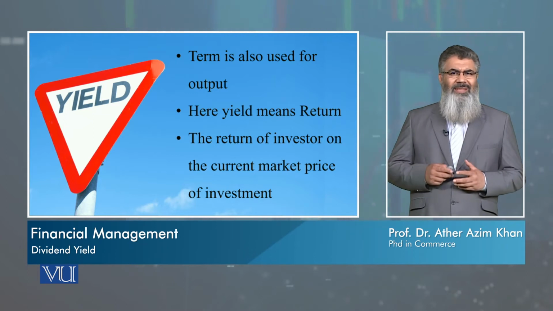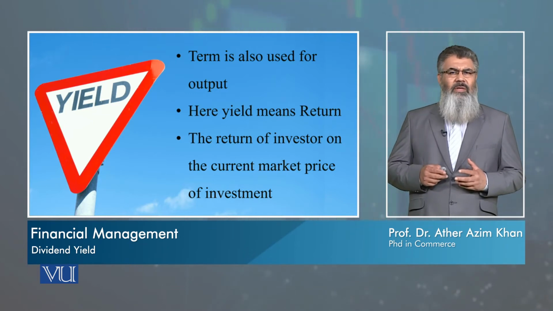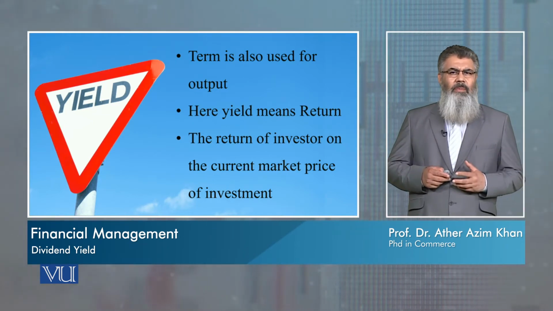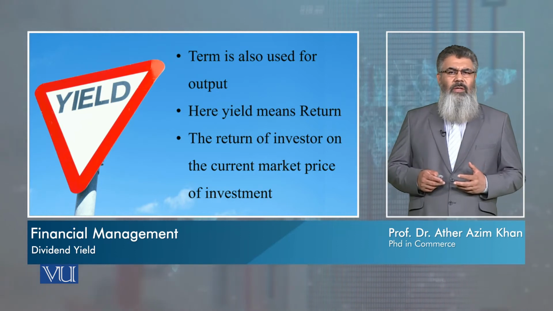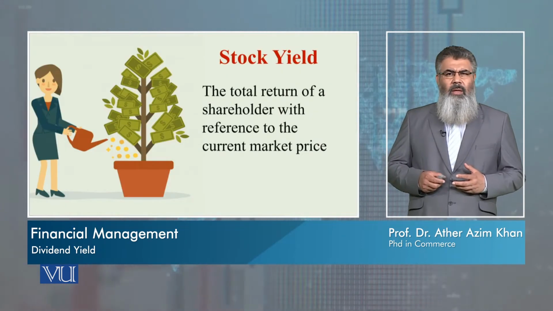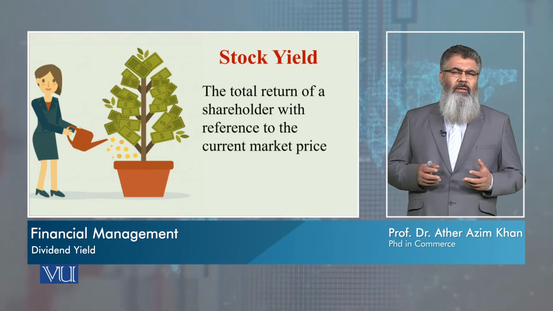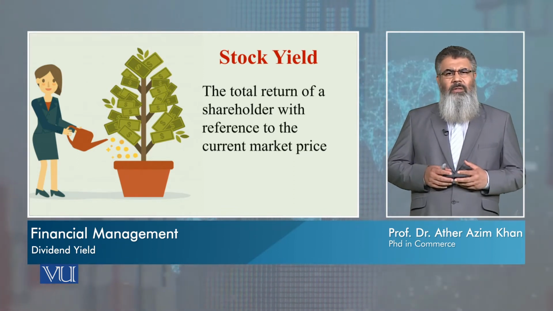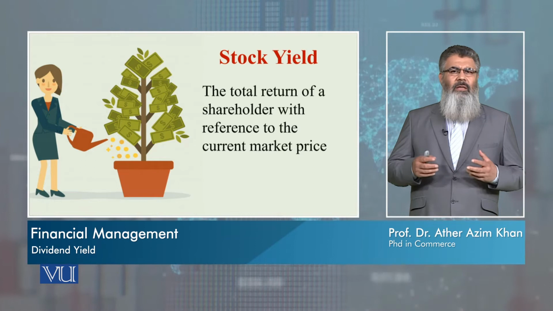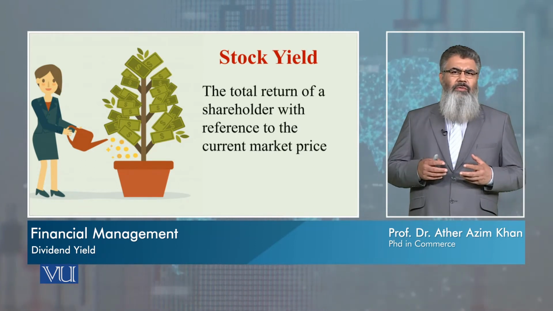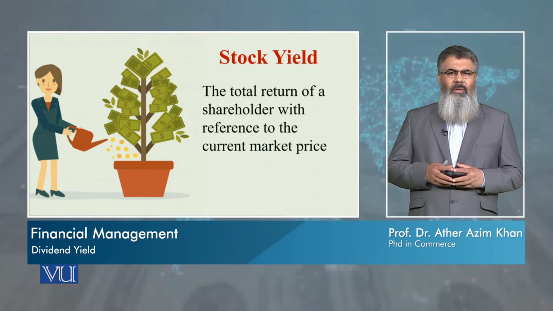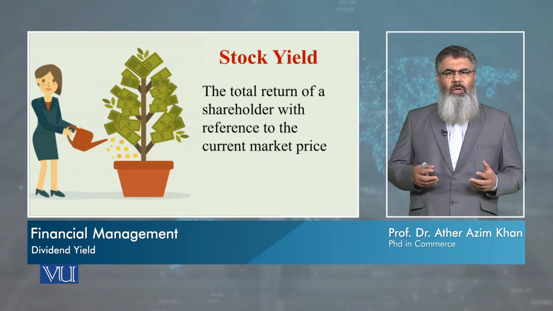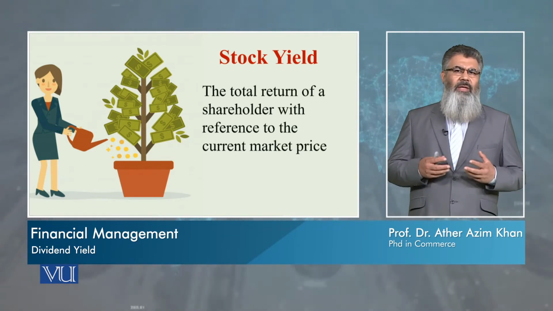But as we have just said, if we relate this return to the current existing market price, that is what is called yield. The term stock yield is again very commonly used. Stock yield means that a particular stock, how much return it is providing, how much return to the shareholder a particular stock of a company gives.